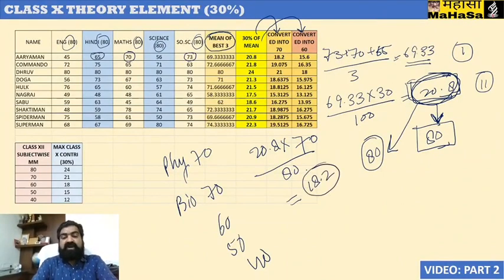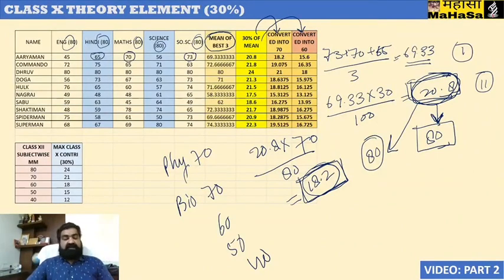this is equal to 18.2. So for a subject where the maximum mark is 70 in class 12th, the contribution for Aryaman from the class 10th side will be 18.2. This is to be remembered, and likewise we can convert this data for 60 or 50 or 40 also.